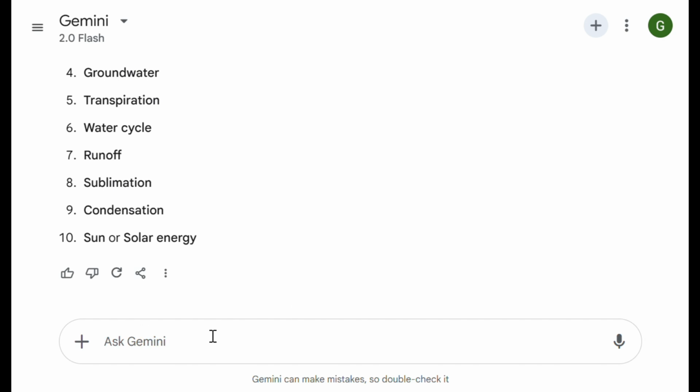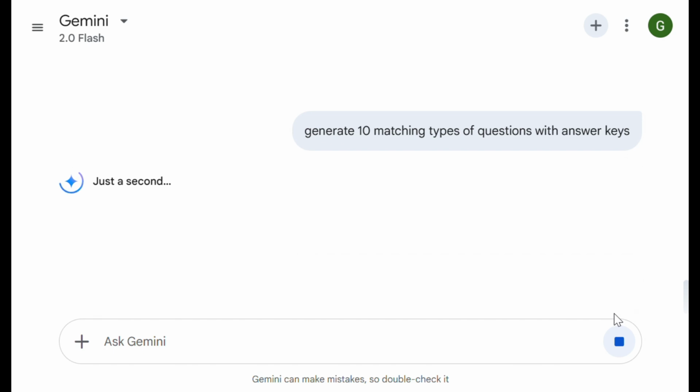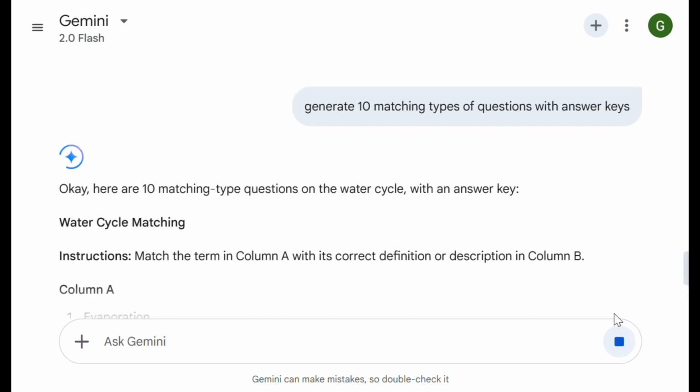Let us refine the prompt: generate 10 matching type questions with answer keys.